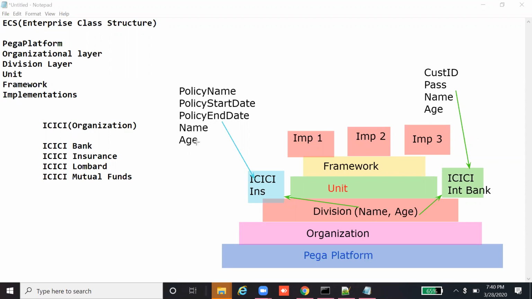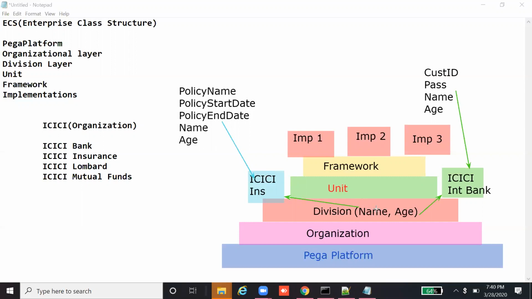So we should create as few rules as possible in the application. That is the reason we create these properties, which are general, in the division layer. So this is the use of the division layer. Now we can build any other application, even Lombard or mutual funds, where name and age are common, and they can also use these properties.